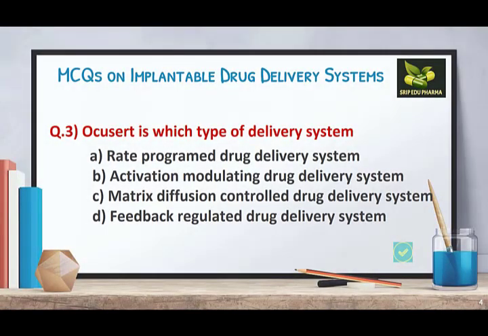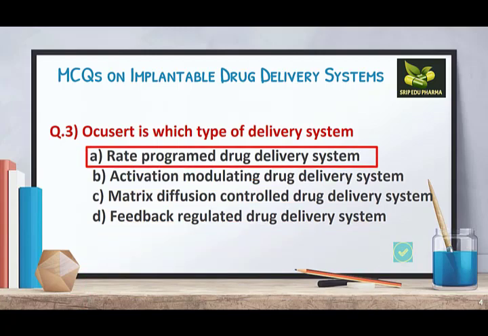Question number 3. Ocusert is which type of delivery system? A. Rate programmed drug delivery system, B. Activation modulating drug delivery system, C. Matrix diffusion controlled drug delivery system, or D. Feedback regulated drug delivery system. The answer of this question is rate programmed drug delivery system, and in this category the main point is that it is a polymer membrane permeation controlled delivery system. In that system we had seen three examples: Ocusert, Progestasert, and third was Norplant 1.